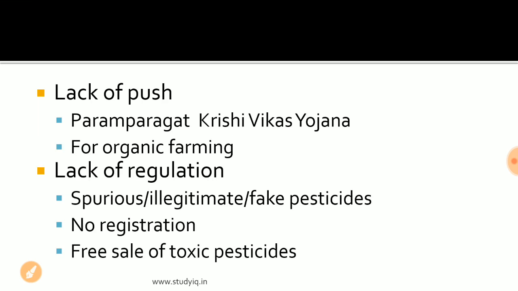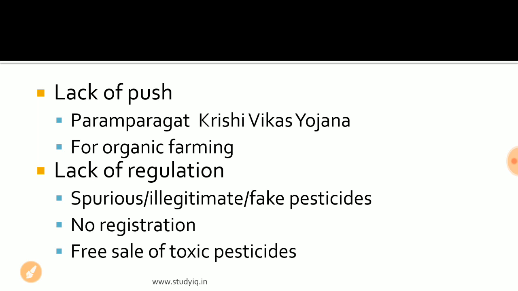If we talk about the next step, the Paramparagat Krishi Vikas Yojana was launched by the Government of India to promote organic farming, the use of biopesticides, cow dung, manure, and other sorts of inputs that can be used for the growth of the crops. But this Yojana has not been given a fillip by the Government of India. It has not been taken to the ground level, and it is limited to only some pockets of India. This scheme can also be promoted to reduce the use of pesticides.